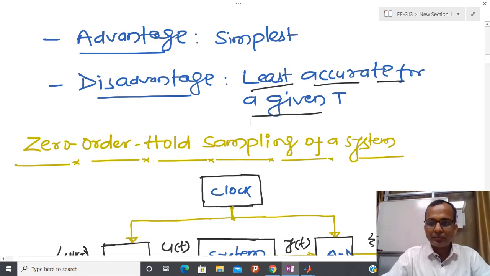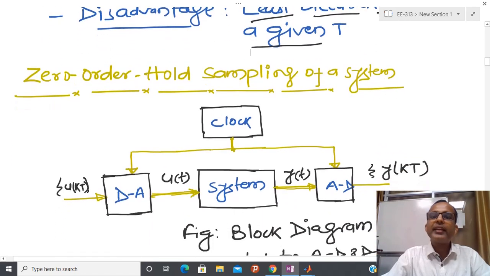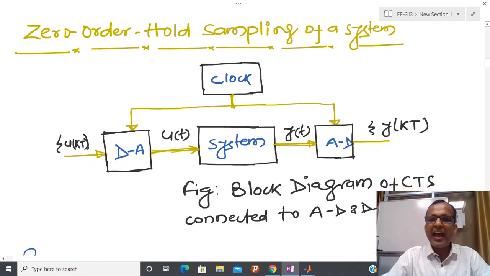Now let us come to another way of discretization, and actually this discretization is motivated from the solution of the continuous time LTI system.